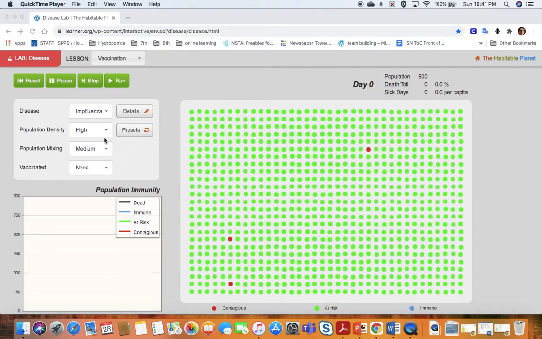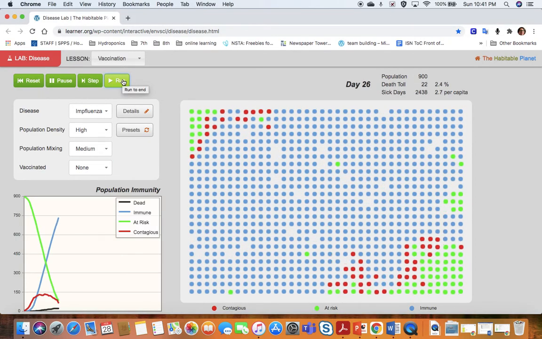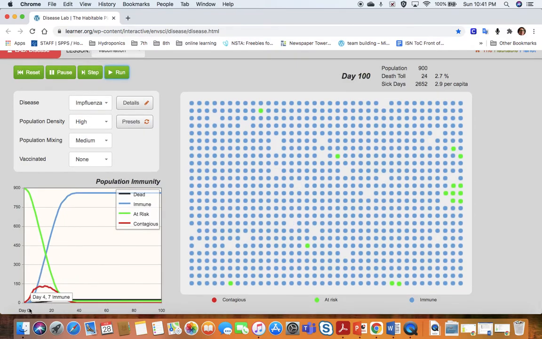So if I just run this simulation with medium population mixing, no one has the vaccine, and we start with 3 people who are contagious. After 100 days, 24 people have died. There were 2,652 sick days. And not even everyone got it. There's a handful of green dots around. But this graph shows us here the contagious, at risk, immune, dead.